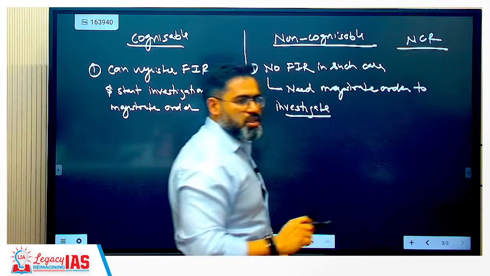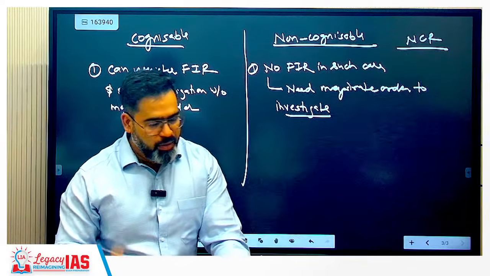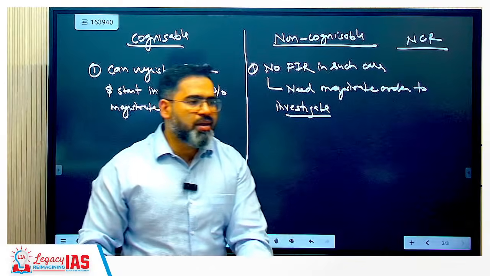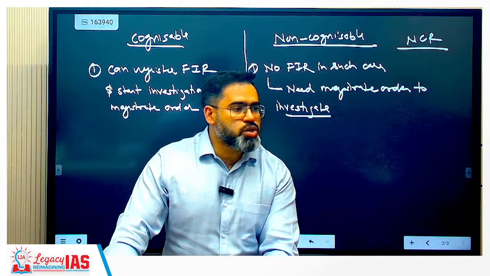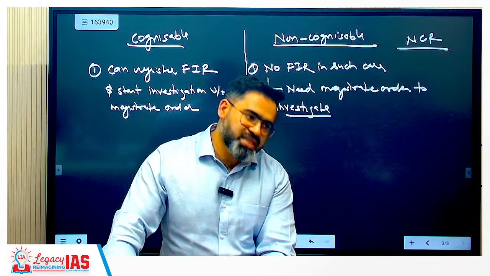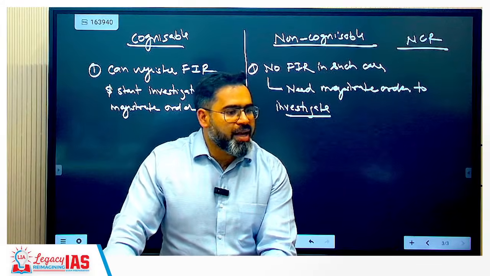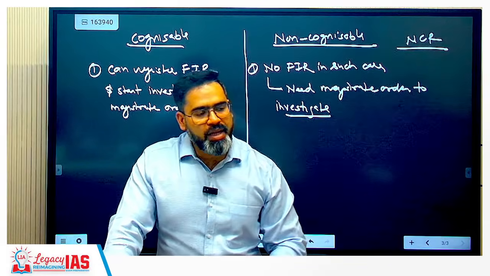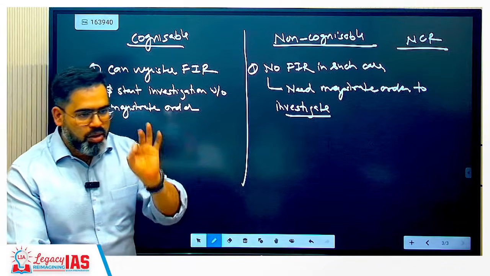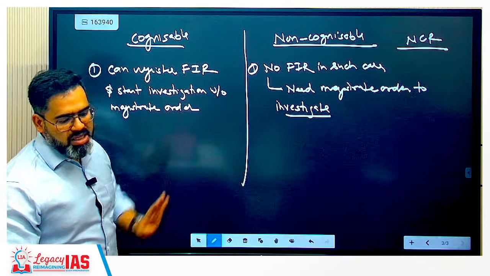So they will just write the information. They will not file an FIR, but they will ask you to visit the magistrate. When the magistrate is going to issue the order, then only police can do investigation. So FIR has nothing to do with non-cognizable offense. FIR, the first information report, is possible only in cognizable offense.